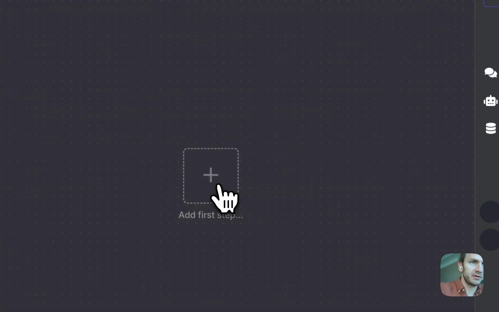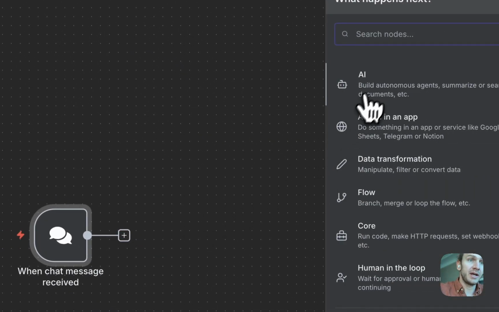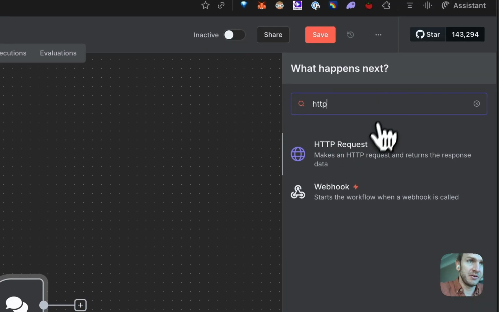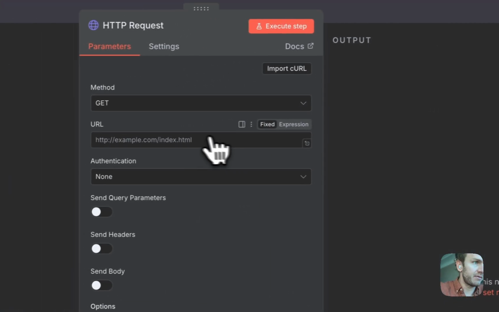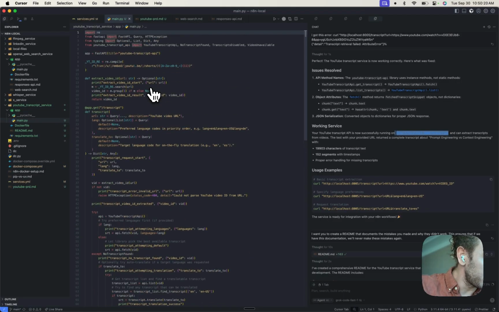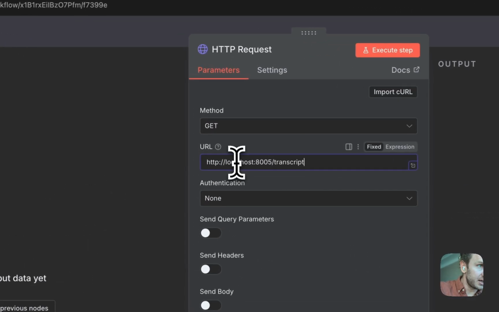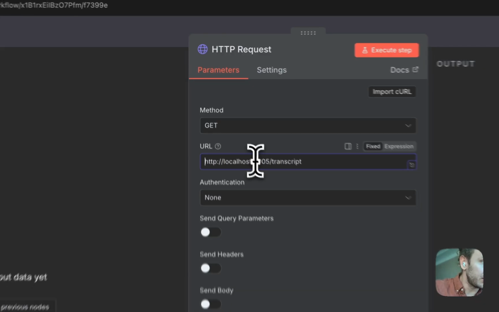So finally, we go to n8n. We're going to look for a chat node or a chat trigger. And then when we hit the chat trigger, we need to make an HTTP request. That request, is it a get or a post? Should be a post. Oh, it's actually a get. Okay. It's a get to this URL.